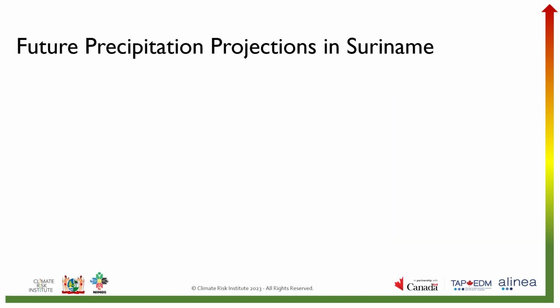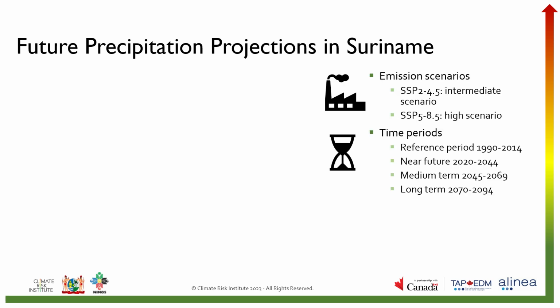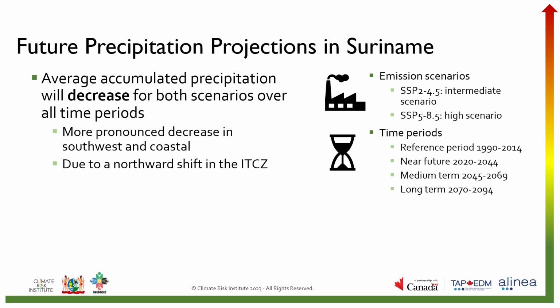What will precipitation in Suriname look like in the future? The State of Climate Report assessed two emission scenarios. Recall SSP 2 4.5, the middle or intermediate emission scenario, and SSP 5 8.5, the high emission scenario. They looked at the reference period 1990 to 2014 and compared it to 3 future time periods. So what can we expect in terms of precipitation?